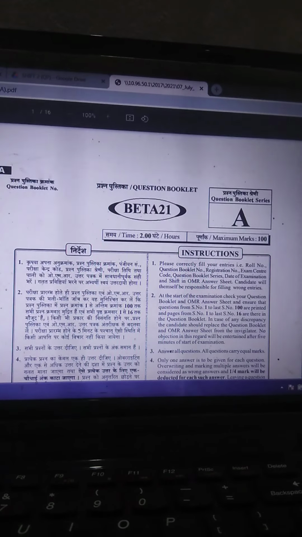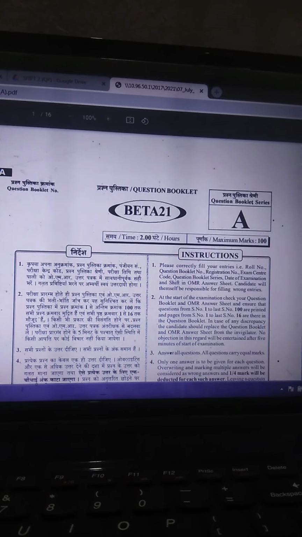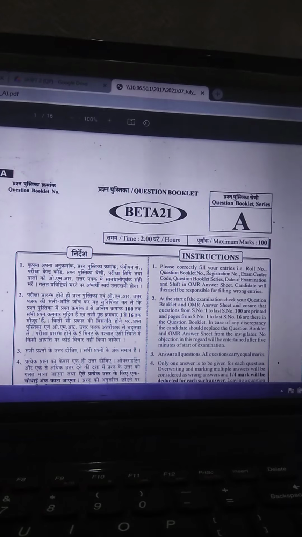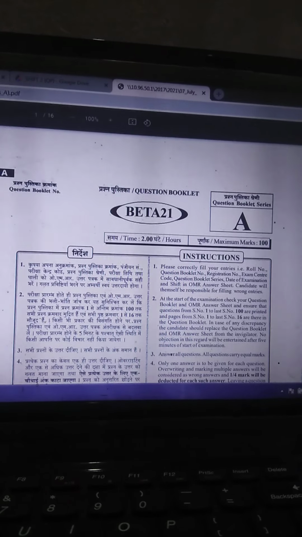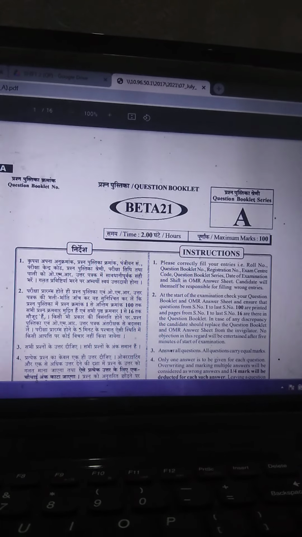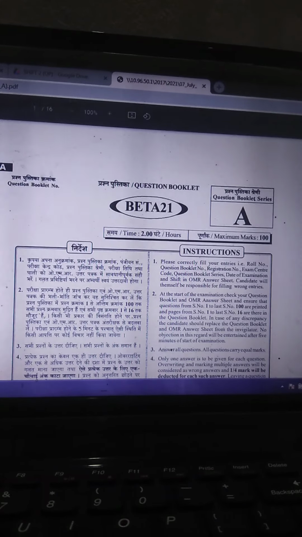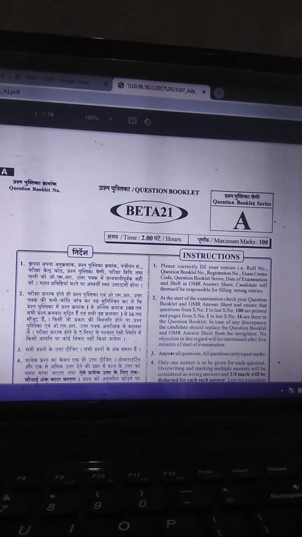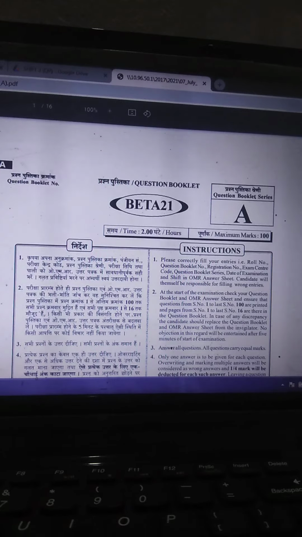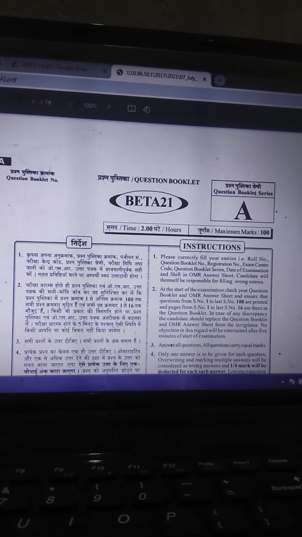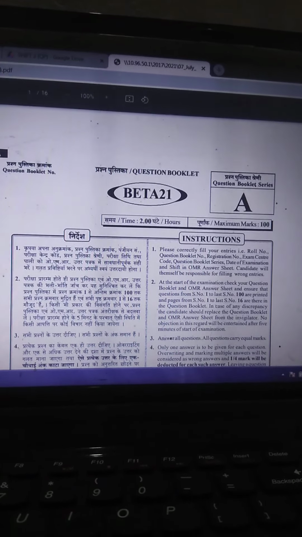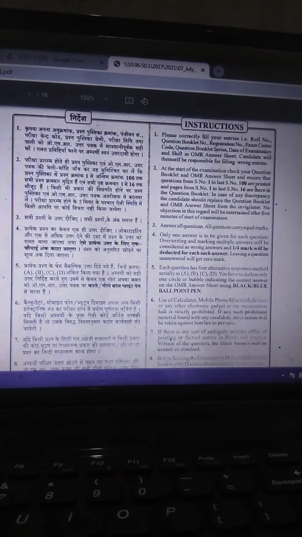Students, UPSSC has released the question paper of PET, which has been held today. This is the question paper of shift first of A series. I'm going to discuss some questions and their answers of the GK and GS part. So let's start.